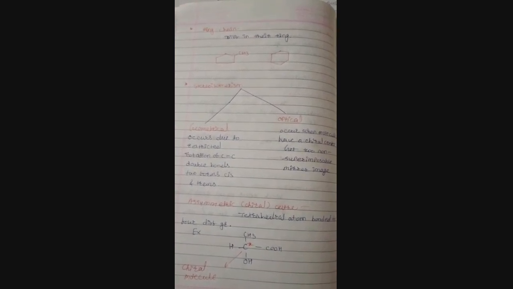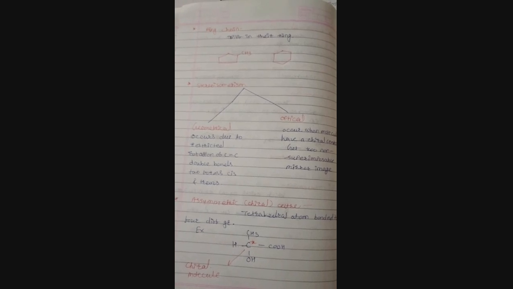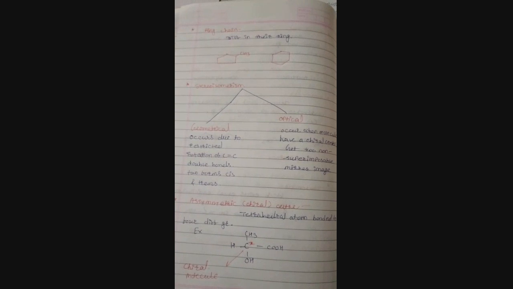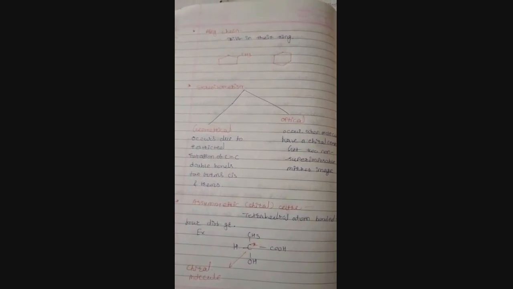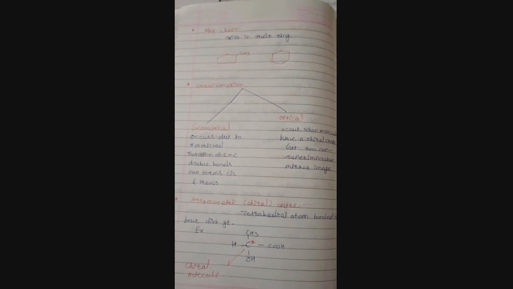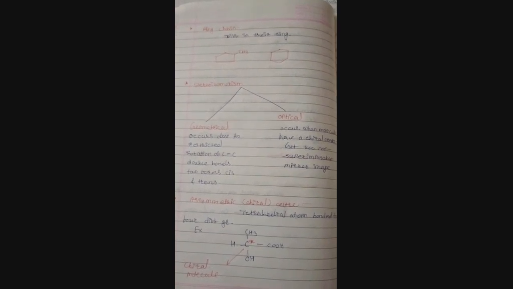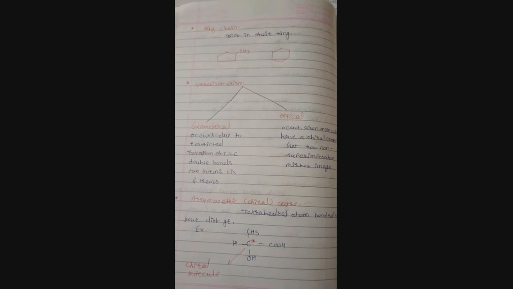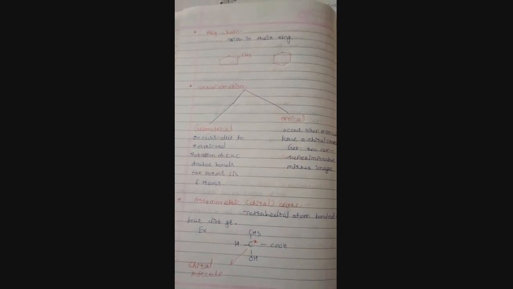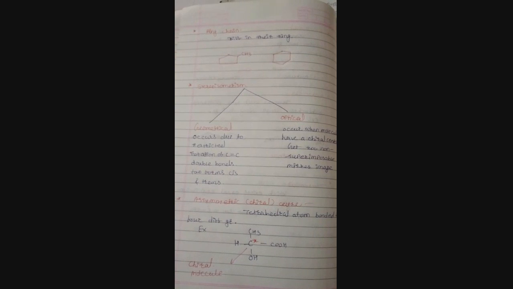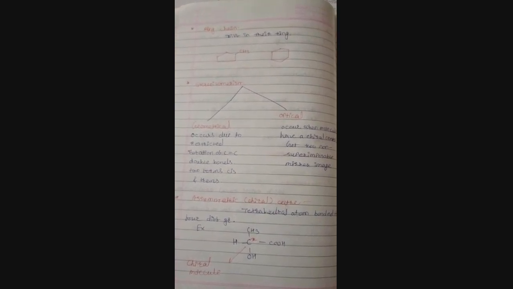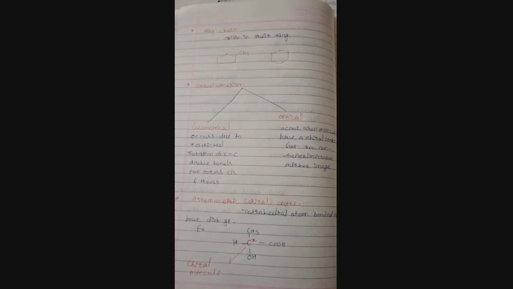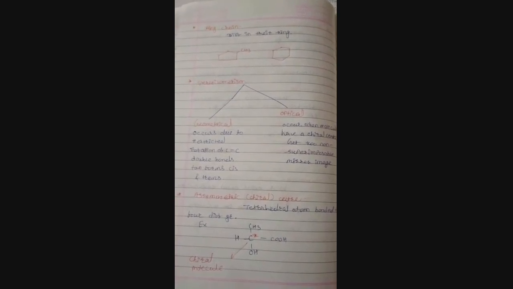So next type is stereoisomers. The stereoisomers are divided into two parts, geometrical and optical. Geometrical isomers occur due to the restricted rotation of a carbon double bond, which forms cis and trans. As compared to that, optical isomers occur when a molecule has a chiral center and gives two non-superimposable mirror images.